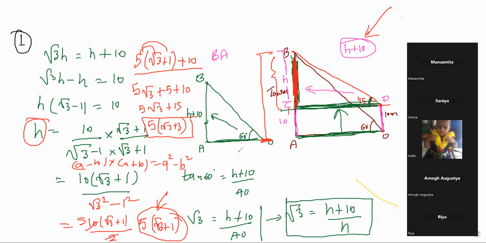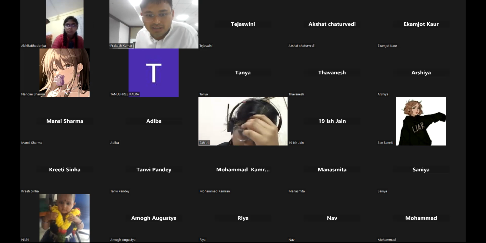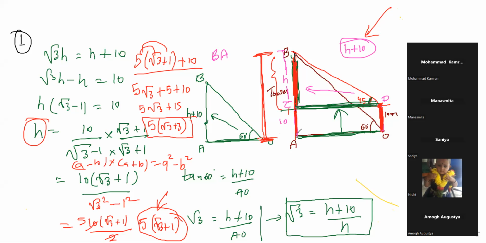Okay. Excuse me, sir. हाँ, tell me. Sir, in question it is given that 10 is the height of Flagstaff fixed above the tower, but we have to find the height of tower. See, Mansi, see. What you have considered, the tower height is B to A, right? ठीक है? Yes. Tower height is from B to A, but हम यहाँ जब 45 डिग्री से देख रहे हैं, we are 10 meter above, right? So if it is 10 meter above, so I can consider this length as 10 meter. Okay, and rest this height as h I had considered.